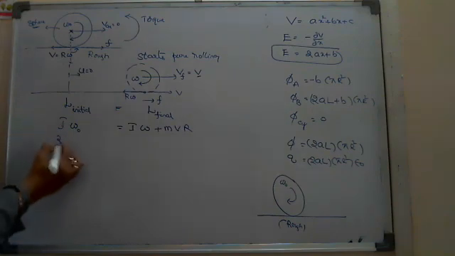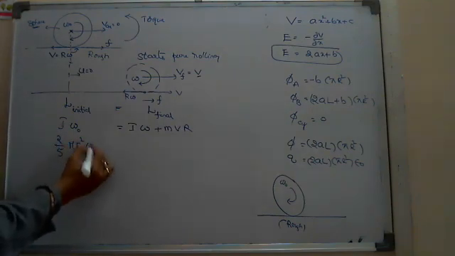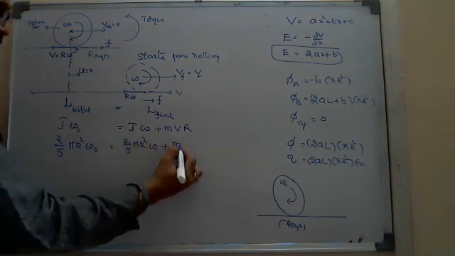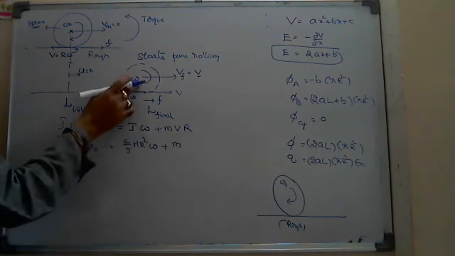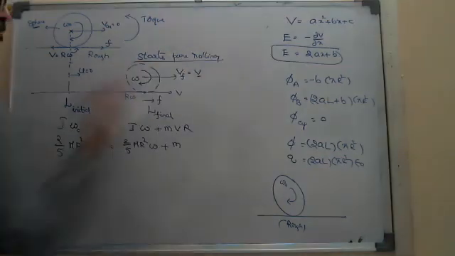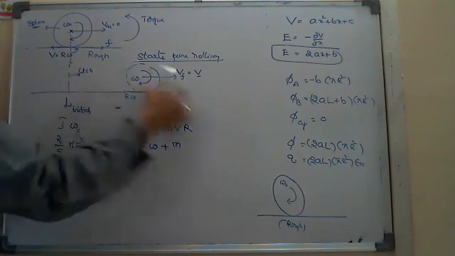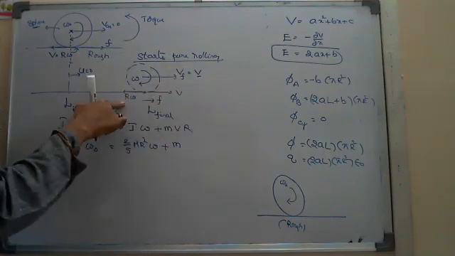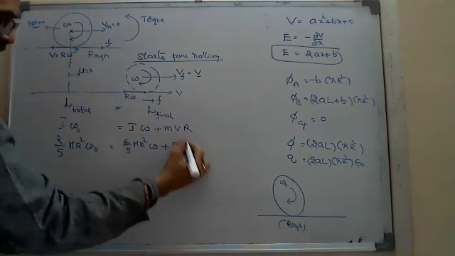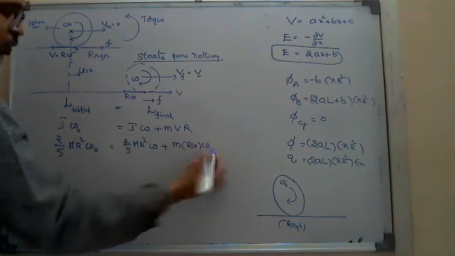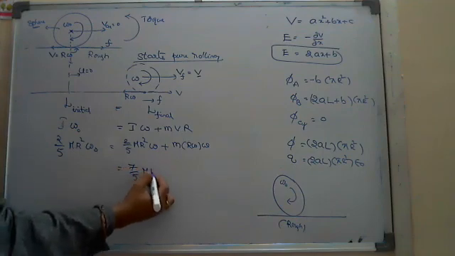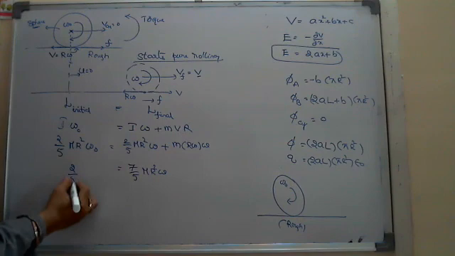For a solid sphere, I is 2 by 5 mr square. So 2 by 5 mr square into omega naught equals 2 by 5 mr square into omega plus m v r. We want omega at this position, and at this point v equals r omega. Why? Because it starts pure rolling. In the pure rolling condition, the velocity of center of mass equals r omega when the ground is at rest. So replacing v with r omega, we get mr square omega, and you will get 7 by 5 mr square omega.